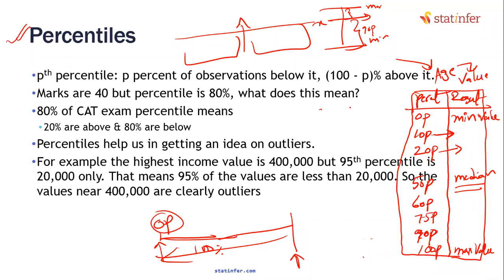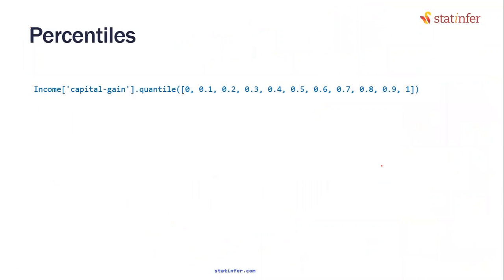Maybe to understand it better, we will do an exercise, get these numbers and try to interpret them. That will give us more in-depth knowledge. In the next exercise, we will work on capital gain. There was some issue with capital gain that we have noted down. I don't know how many of you have noted it down. There was one issue that we observed with capital gain. Do you remember it? Can somebody tell me what was the issue that was already identified with capital gain?